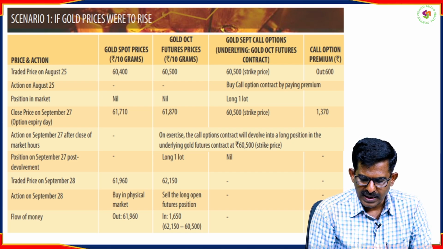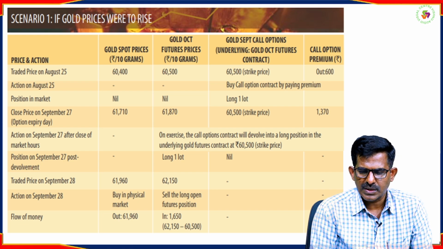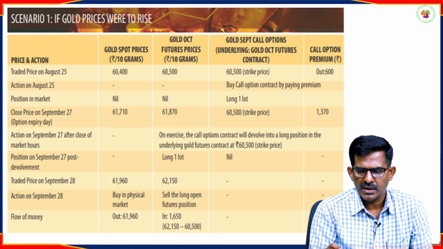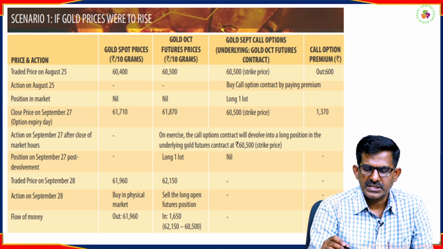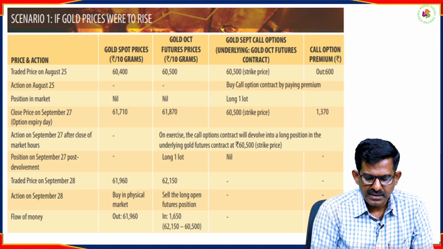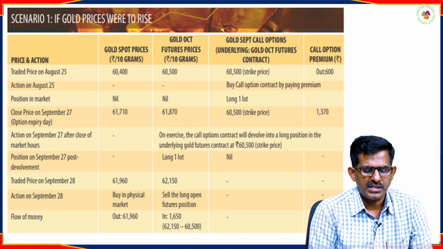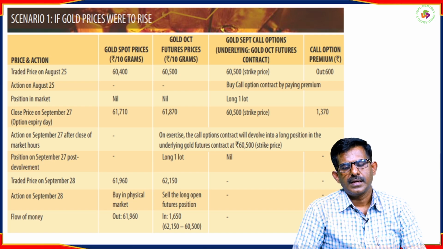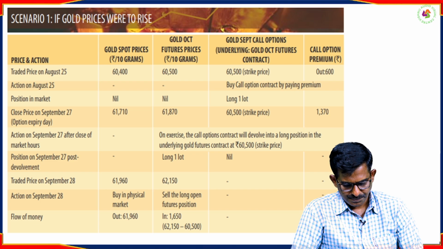So you are going to buy at a lesser price by paying some premium. The total money that you had to pay to enter into this particular call option contract is 61,100 rupees, which is less than the current market price on this particular 20th September. So this is the benefit of the call option.